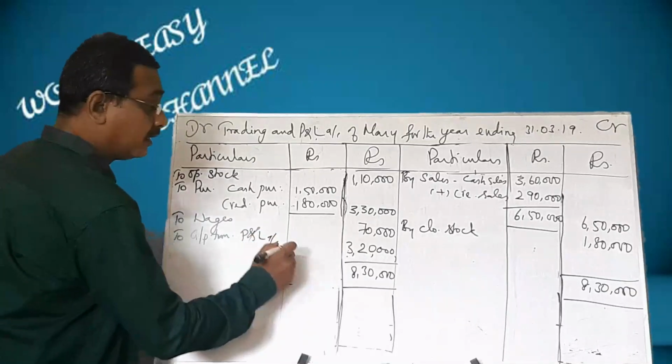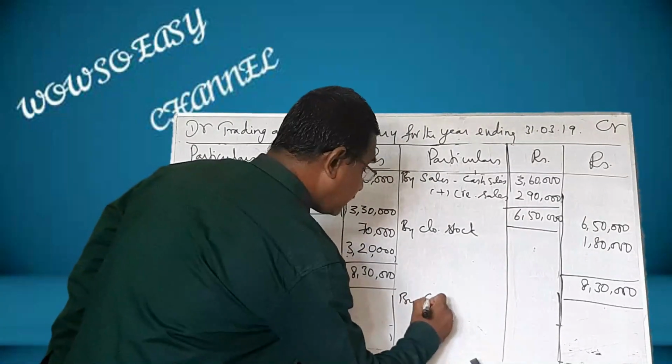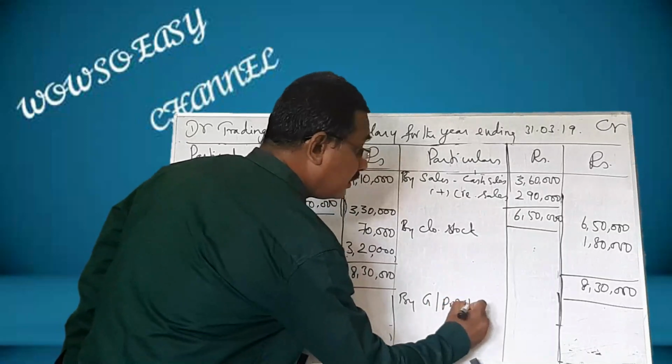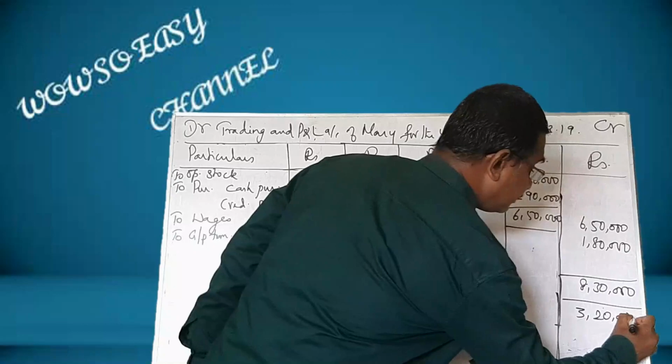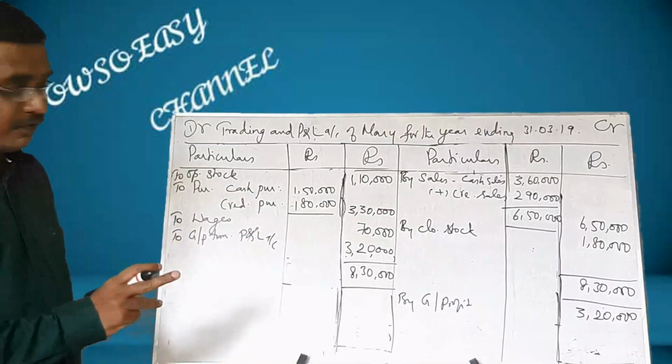P&L account by gross profit 3,20,000. Now we go for other items.